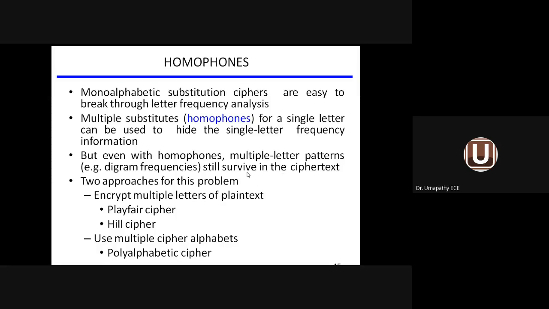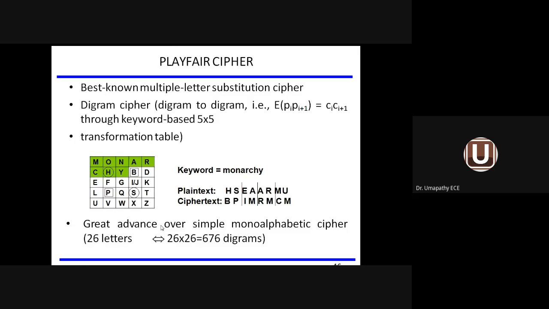Two more approaches are the Playfair cipher, the Hill cipher, and the polyalphabetic cipher. They encrypt multiple letters of the plain text information. Instead of taking one letter, I will take multiple letters from the plain text and convert to a multiple-letter combination. In that case, it is called the Playfair cipher or Hill cipher. Let us see that method.